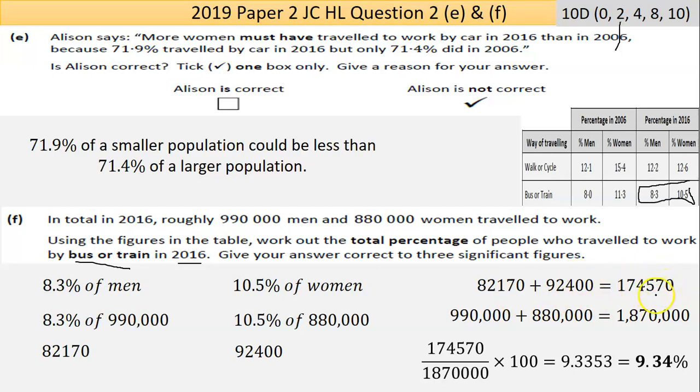Now you're dividing that by the total amount of people we're talking about. This is the total amount of people who travel by bus or train. This is the total amount of people, which is the 990 and the 880,000. So you're making this fraction here, and multiply that by 100. I got roughly 9.3%. Now here's where your problem solving and logical thinking can come into play. If you had done that the other way around, you'd have got a number greater than 100%. You can't have more than 100% of people going by bus or train. That's just not how that works.